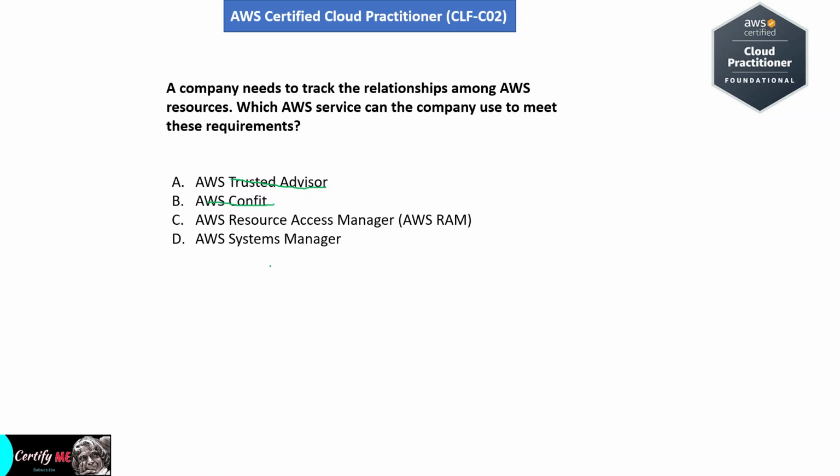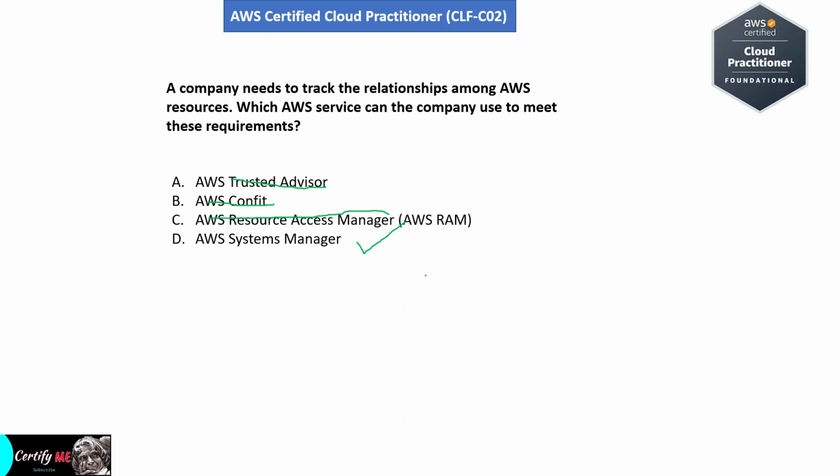Option C, AWS Resource Access Manager helps share AWS resources across accounts, not for tracking relationships. So option C also wrong answer. And the final option is AWS Systems Manager, which manages and automates AWS resources and tracks their relationships. So option D, Systems Manager is the right answer.